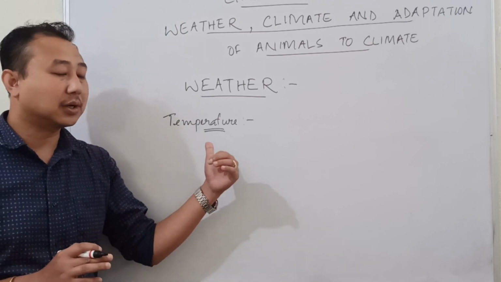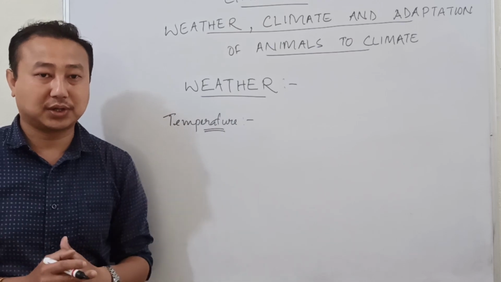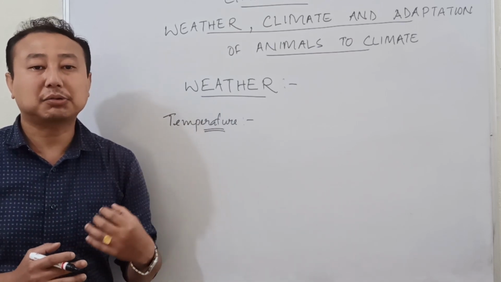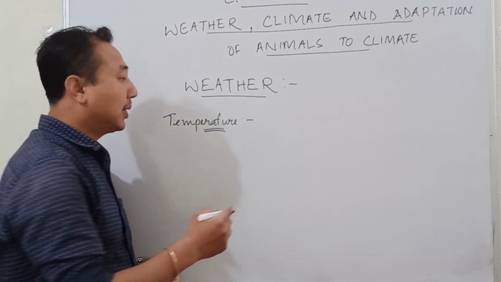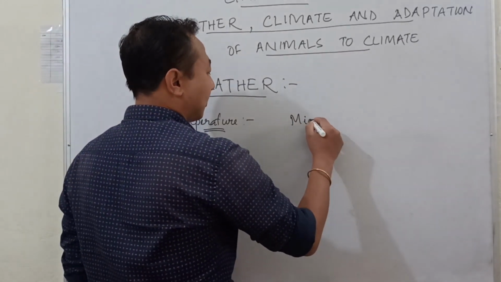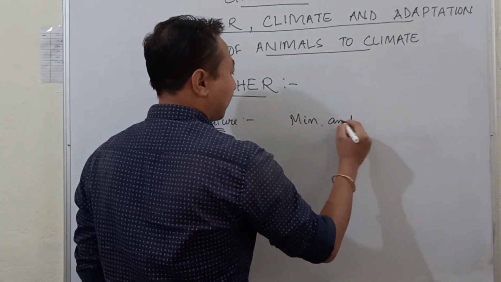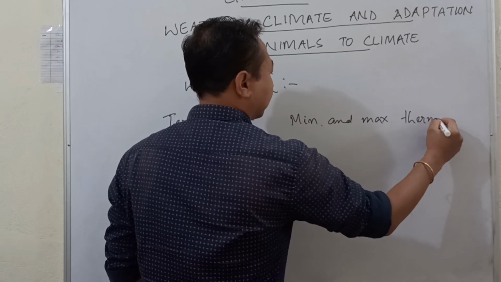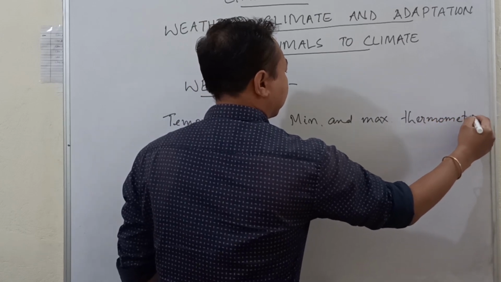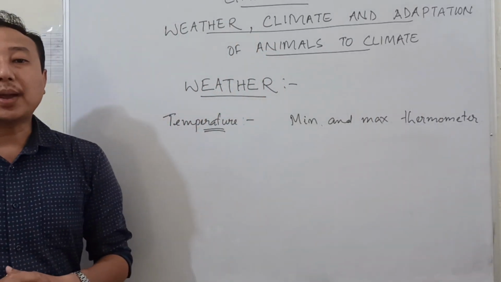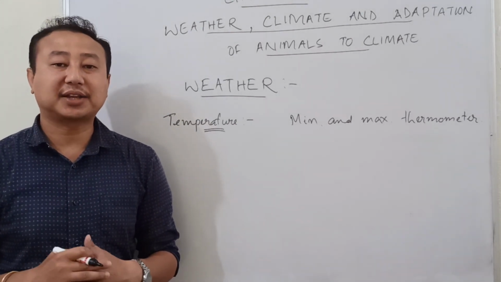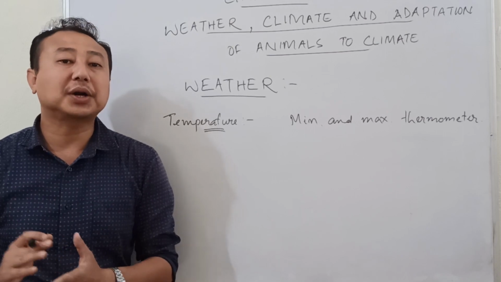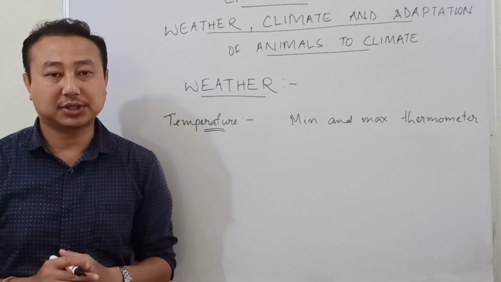So in order to measure the temperature of the atmosphere and identify what type of weather we have, we use a particular type of thermometer known as the minimum and maximum thermometer. It helps in identifying the minimum temperature and the maximum temperature of a particular day.